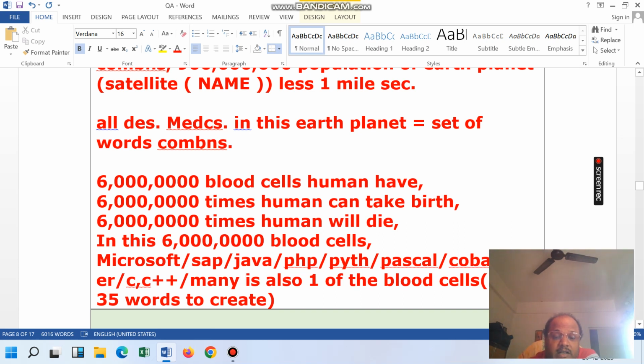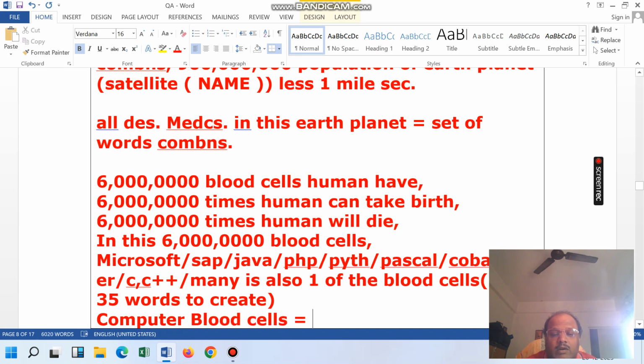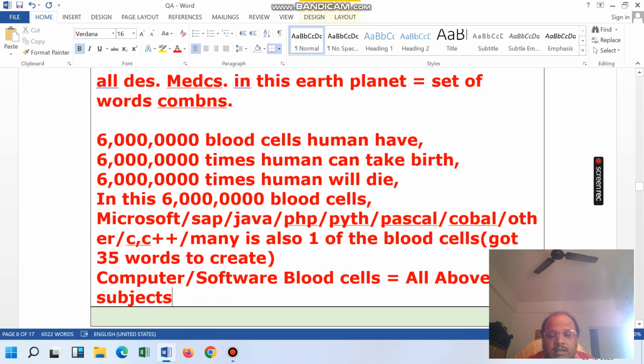Like Microsoft got blood cells, SAP got one blood cells, and this all comes into computer blood cells, or you can say software blood cells, equal to all the above subjects.